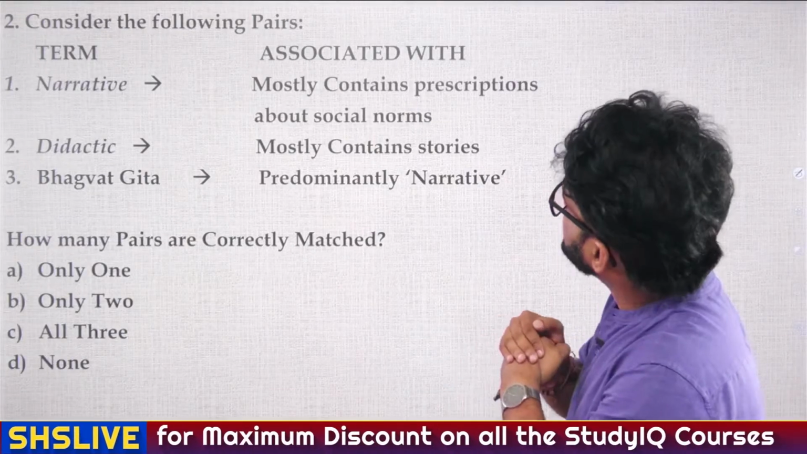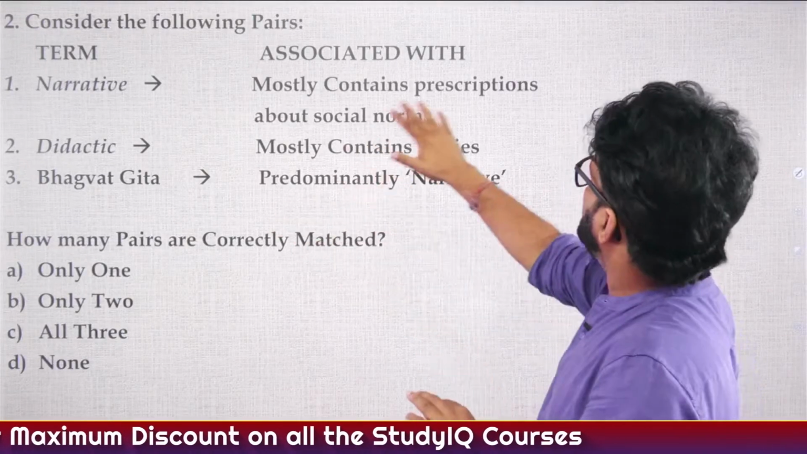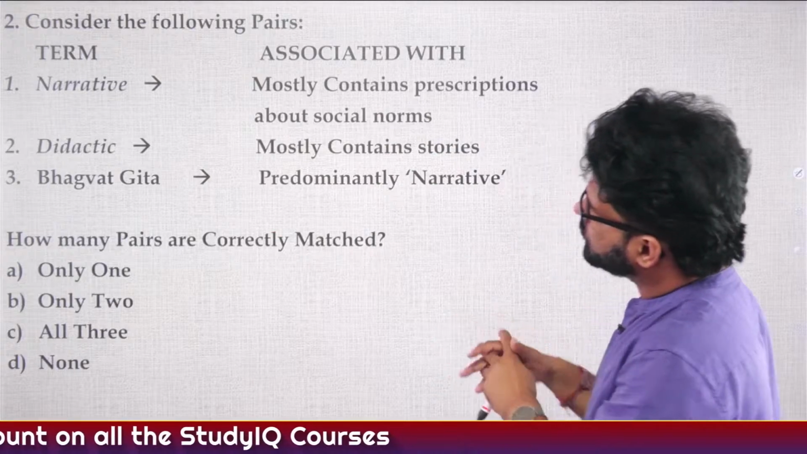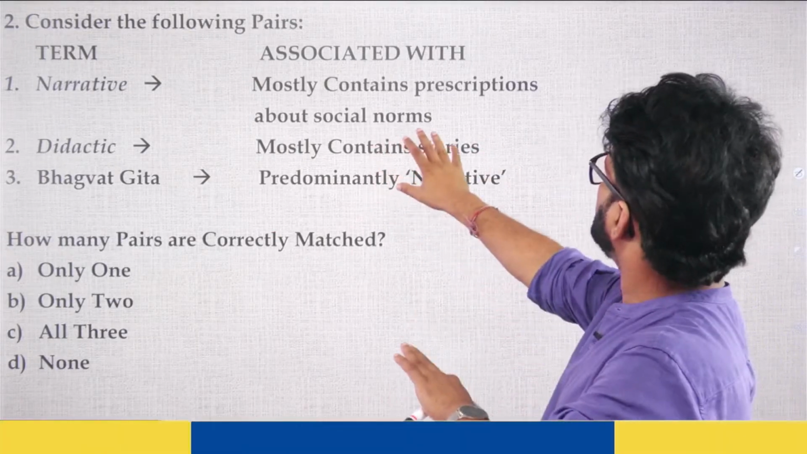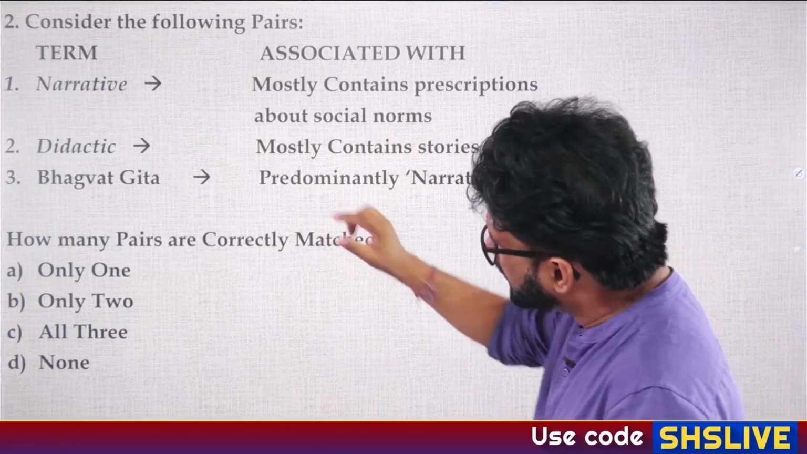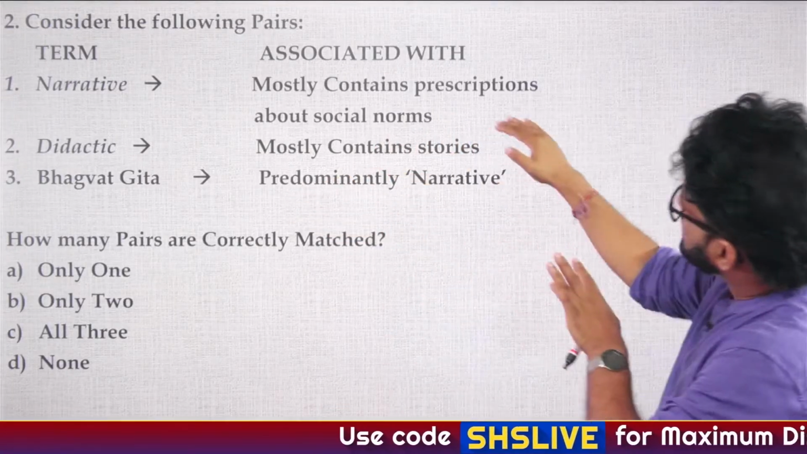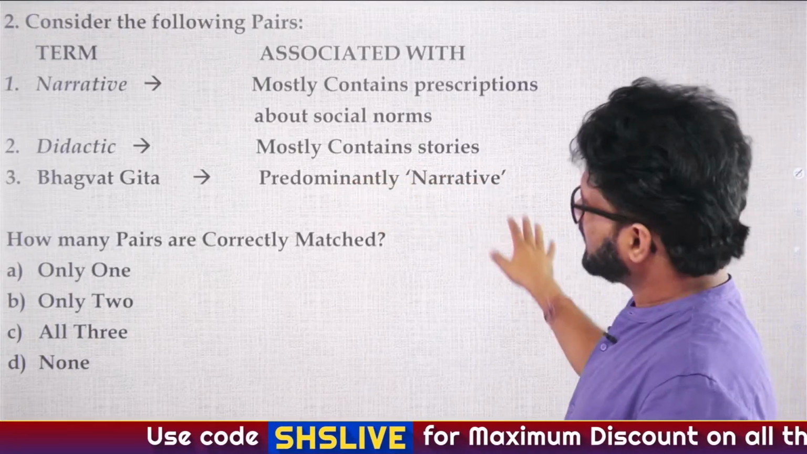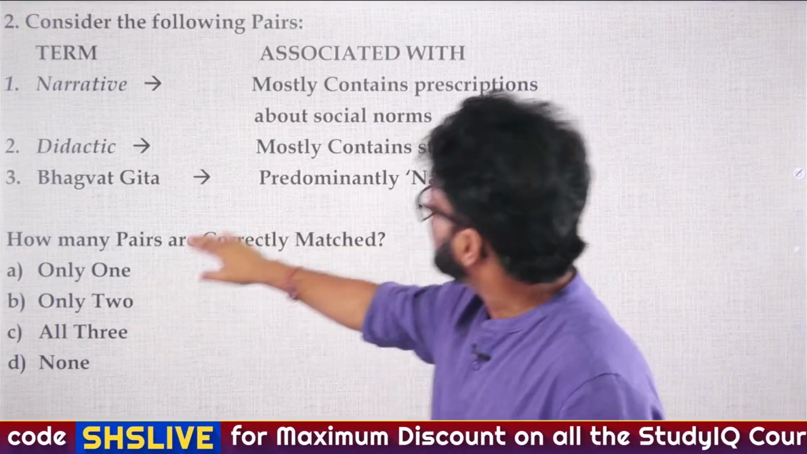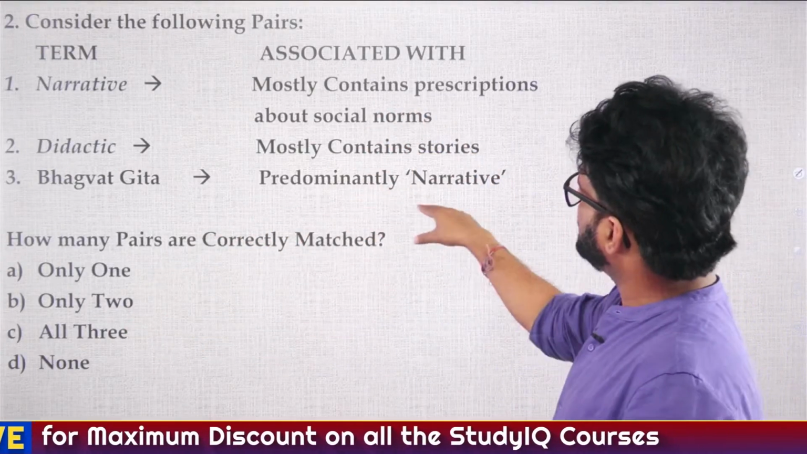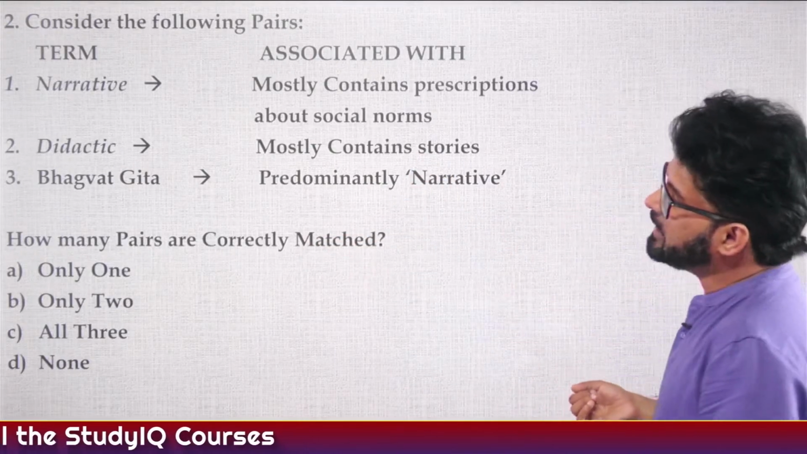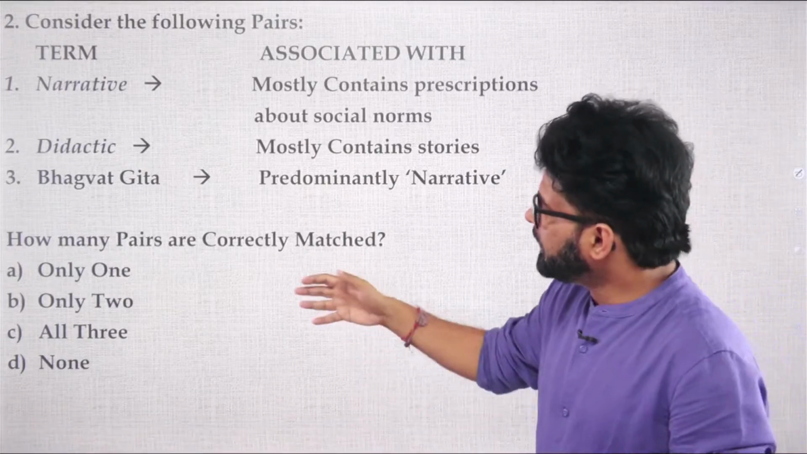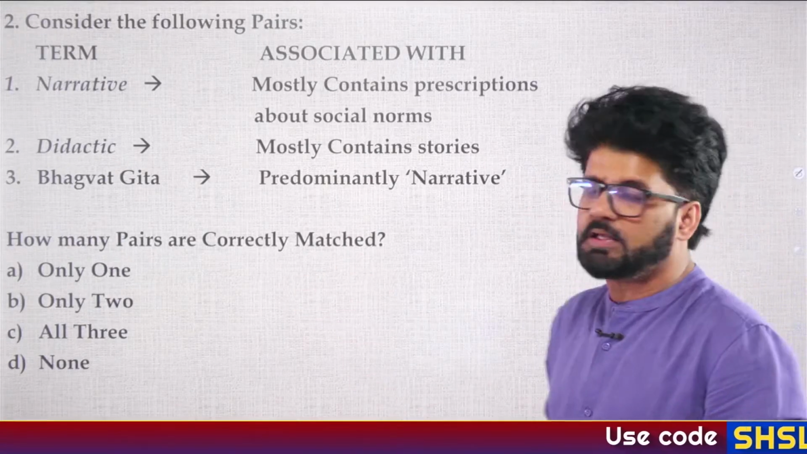Consider the following pairs. There is a term and what they are associated with. First term is narrative, and they are associated with that they mostly contain prescriptions about social norms. Second is didactic, and they are associated with that they mostly contain stories. Third is Bhagavad Gita, and it is said that they are associated with predominantly narrative text. So how many pairs are correctly matched? A only 1, B only 2, C all 3, D none.